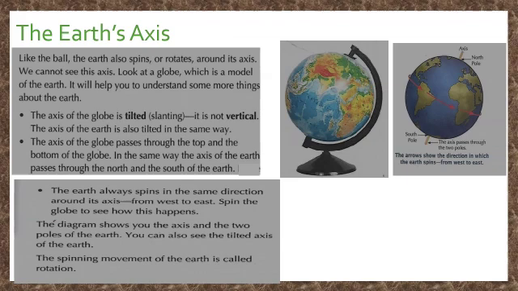Now if you have a ball at your home, you can spin the ball and check it, students. The arrow shows the direction in which the Earth spins, from west to east. You can see in the second picture the spinning is shown. The spinning movement of the Earth is called rotation.